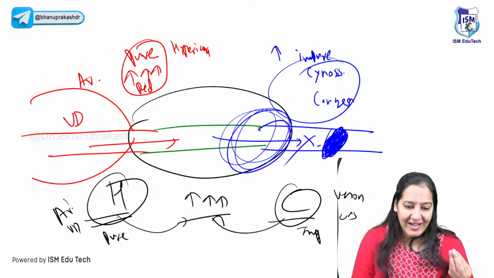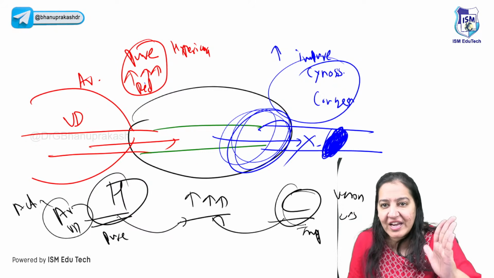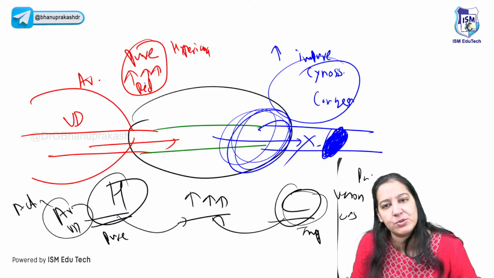Give me a thumbs up. For dilating an artery, you require ATP. That's why this one is an active process. For obstructing a vein, you don't require ATP. That's why this one is passive.